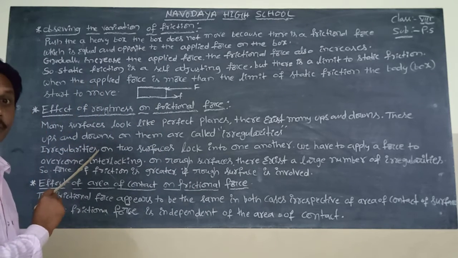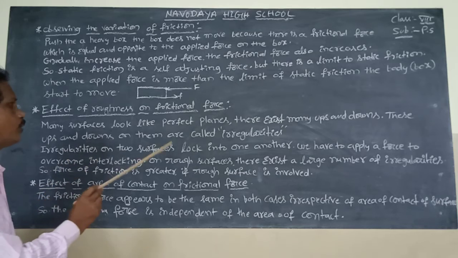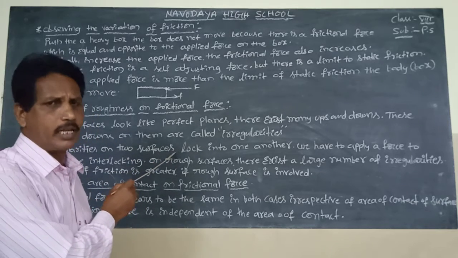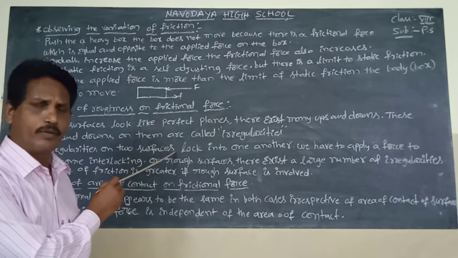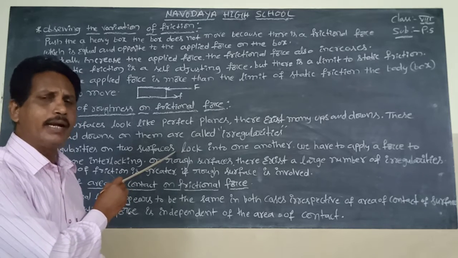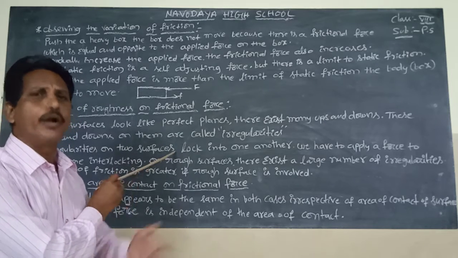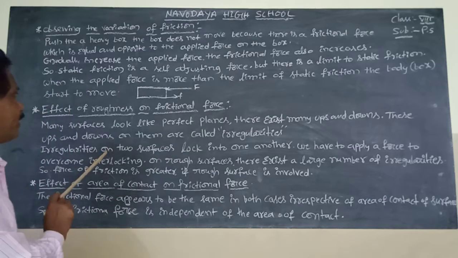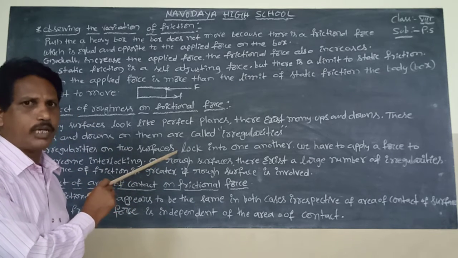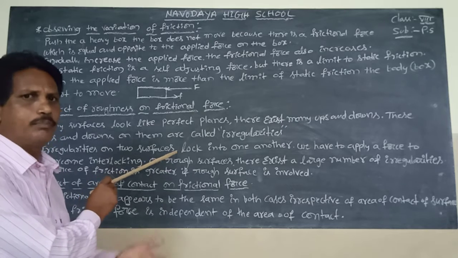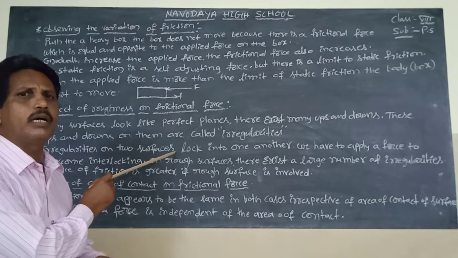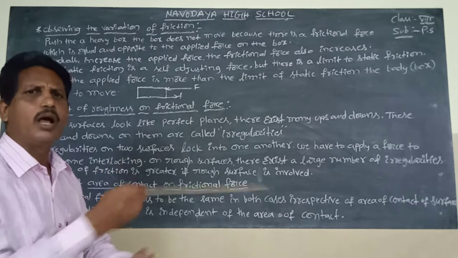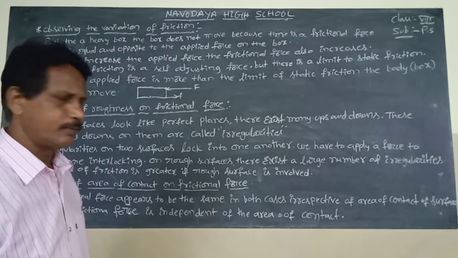Irregularities, ups and downs, and two surfaces. Two surfaces means one surface of the road or floor, and the other the surface of the body or object, either a smoother surface or a rough surface.